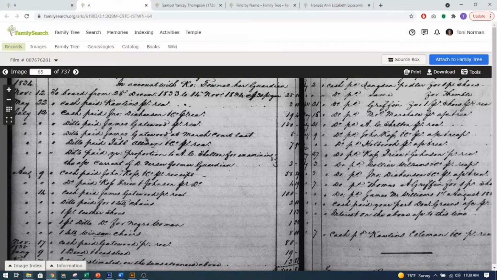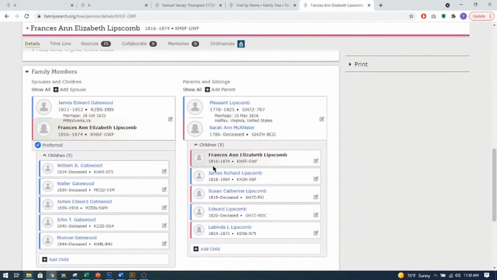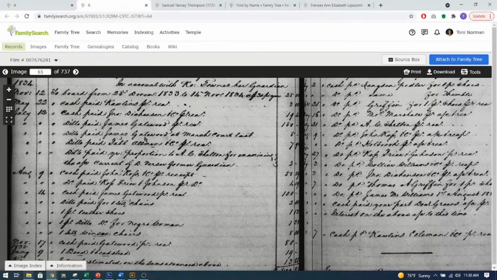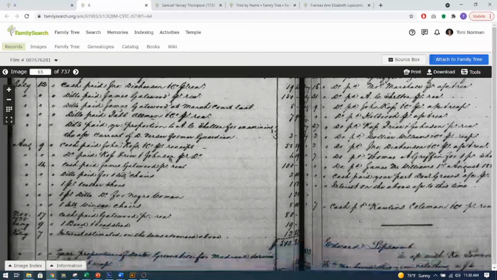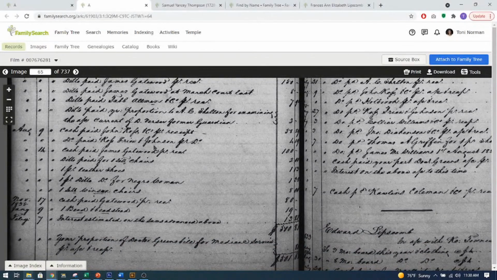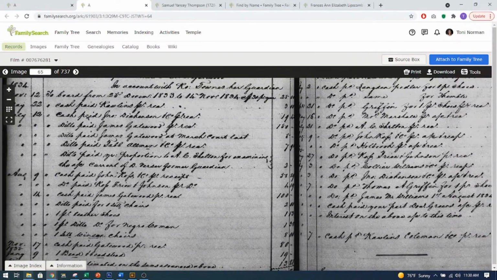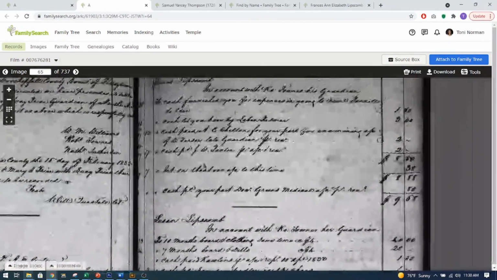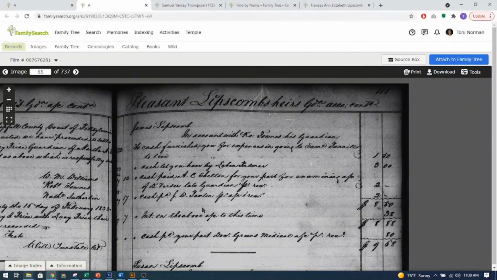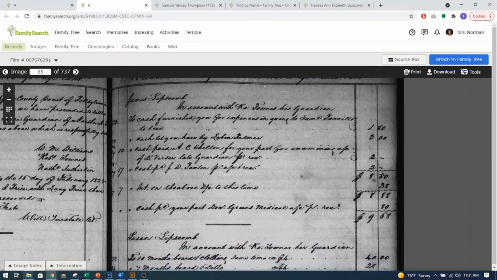Now, I didn't know that that was her husband, but once I found the record, we see that she was married to James Gatewood. So that is who that is in that document. So if this was my family, I would go more carefully through this, look at each of these people, see if there's some kind of relationship to these people.